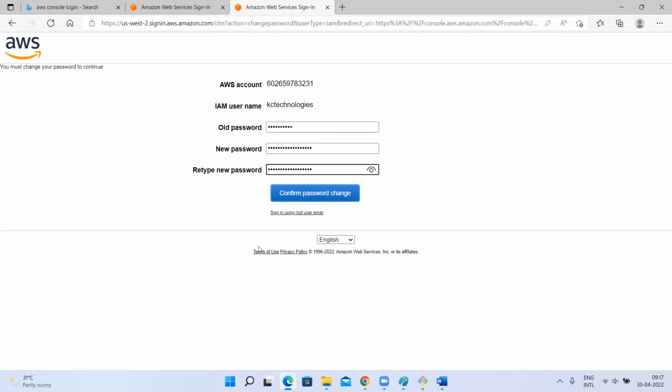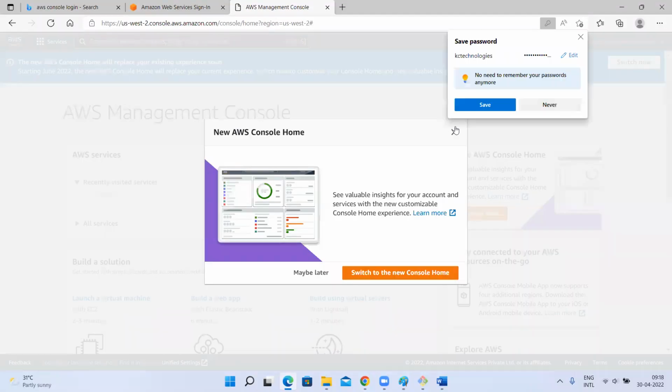I'm logging in with a new browser. I'm using a new browser, meaning I'm logging in like on a different laptop. For example, I'm logging in like on a different laptop. So I used a new browser which doesn't have any relation with my root account. Say I logged in as a KC Technologies user. Yes or no?